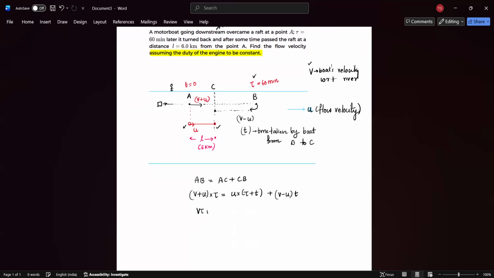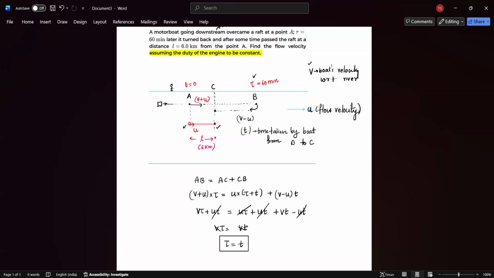So V tau plus U tau is equal to U tau plus U T plus V T minus U T. So we can cancel out a few terms here. UT can be cancelled out, U tau can be cancelled out. So V tau is equal to V T, or cancelling V, finally we get tau is equal to T, which is very significant here.